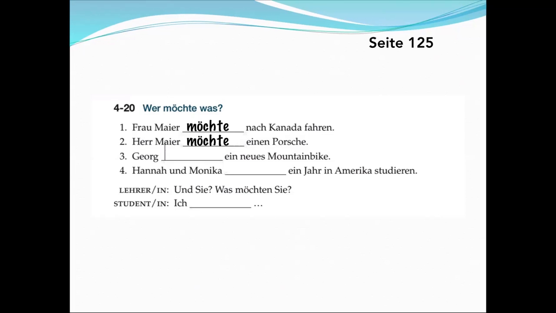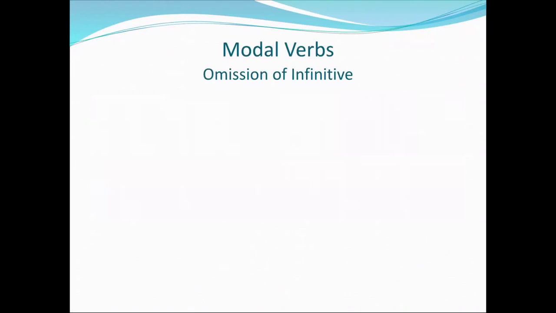Und Georg möchte ein neues Mountainbike. Hanna und Monika möchten ein Jahr in Amerika studieren. So, ich möchte, dass diese Quarantäne bald fertig ist. So, möchte is would like. Again, also if you're, for instance, asking for presents for something, that's where möchte is going to come into play, as opposed to ich will. You're hoping someone's going to give something to you.